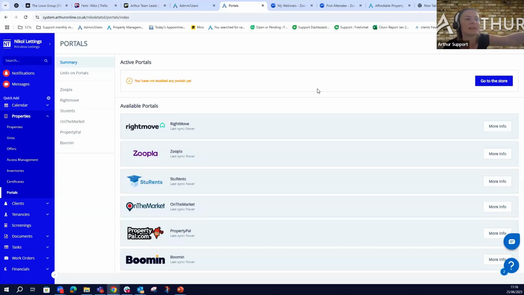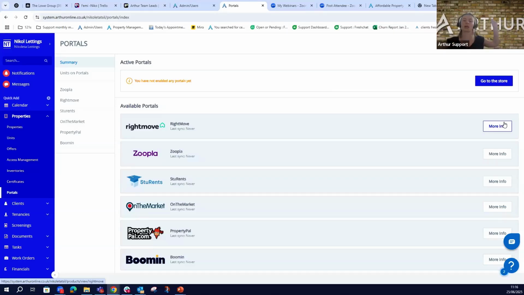And then there is going to be a little button saying add your units. And this is where you will be able to start adding your units in the list. And then there is going to be a little sync button next to it so that you can sync it across, and you will be getting a notification, successful, not successful. If anything goes wrong, just raise a ticket and we will guide you. But I promise that the process is very, very easy.